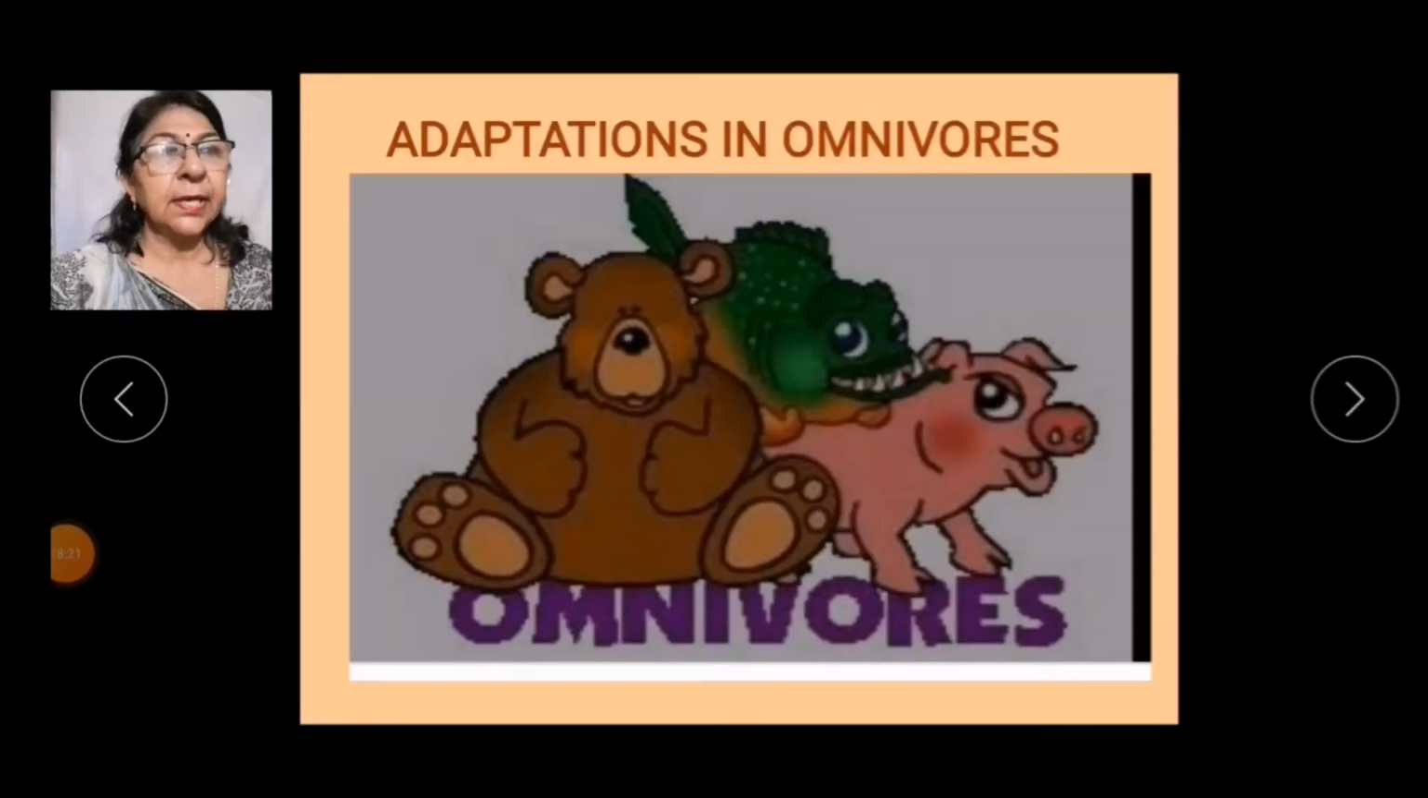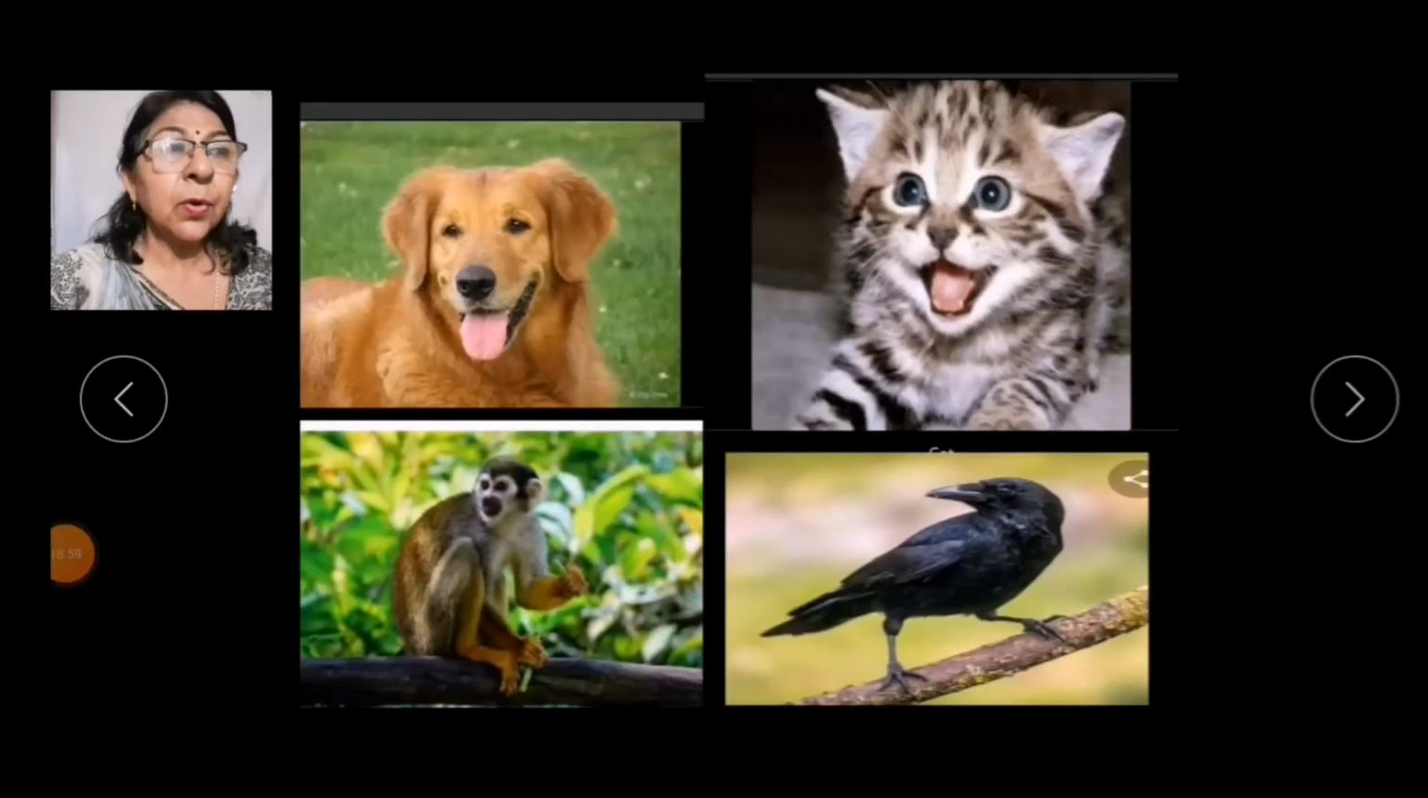After carnivores, let us move on to the next group of animals, that is omnivores. So what are omnivores? Omnivores can eat both plant materials and meat, so they can get their food more easily than other animals, because they eat a variety of food. So dog, bear, crow, cat, monkey and humans are some examples of omnivores.